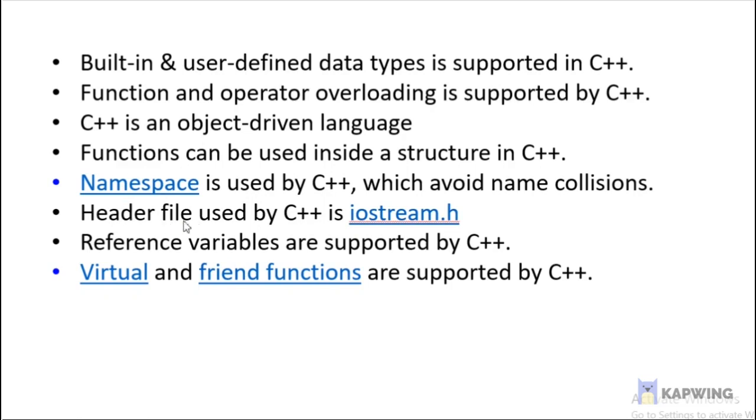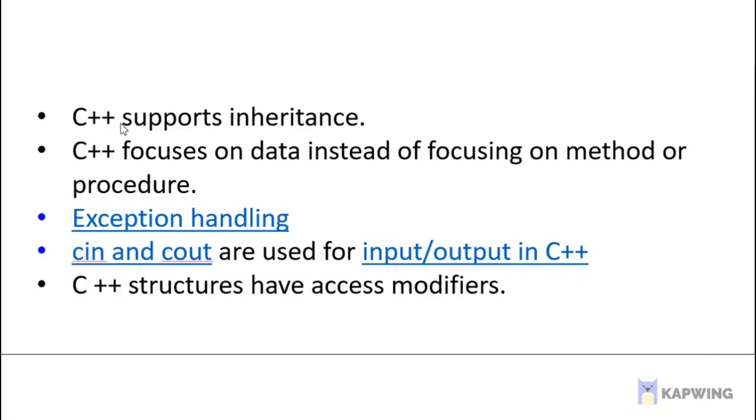Next, the header file used by C++ is iostream.h, and the header file used by C is stdio.h. Reference variables are supported by C++ but not by C. Virtual functions and friend functions are supported by C++, but not in C. They support inheritance, which is not supported in C. C++ focuses on the data instead of on methods or procedures, whereas C focuses on methods or processes.